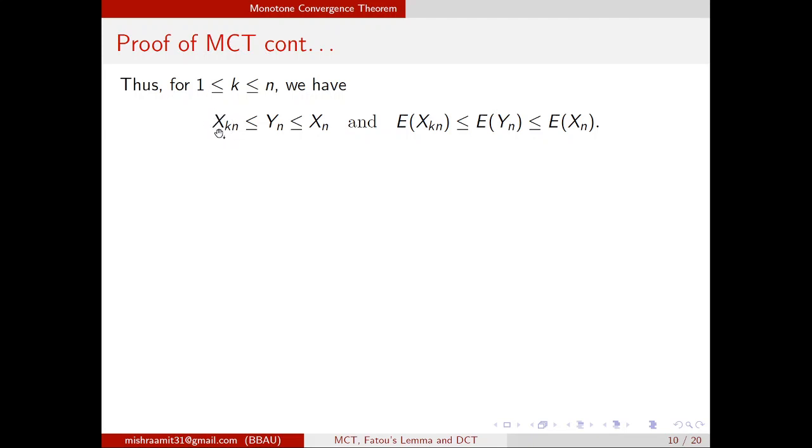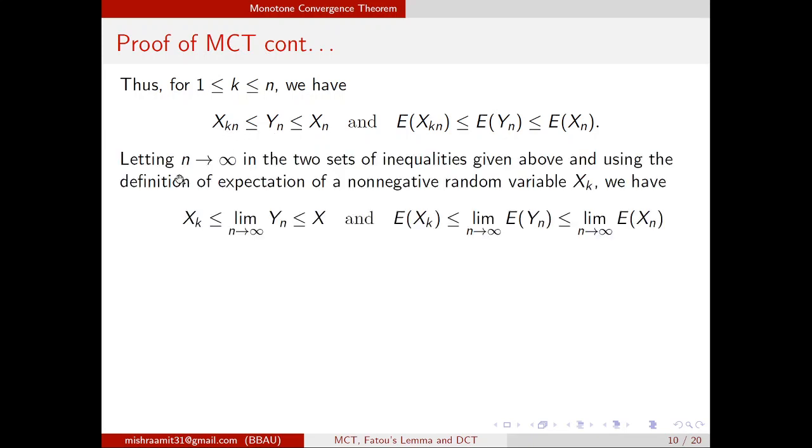This was converging to Xk. Yn is a non-negative simple random variable. Xn is also a sequence. So if I take the limit n tends to infinity in these two inequalities, and use the definition of expectation of a non-negative random variable Xk. See, Xk was a non-negative random variable, and Xkn was a sequence converging to Xk.